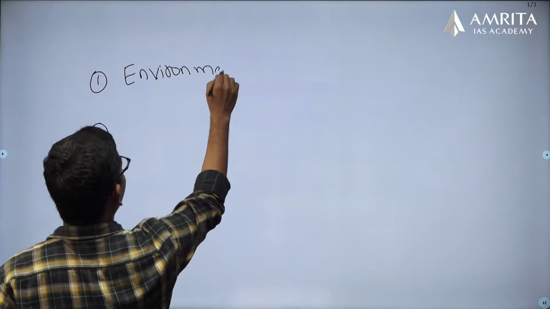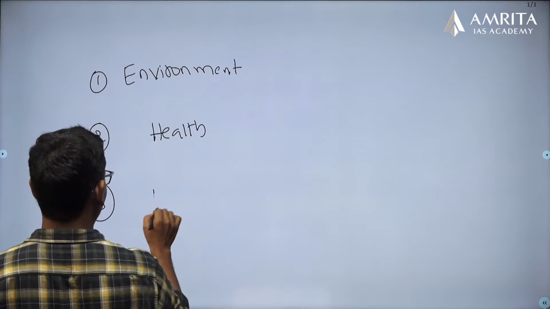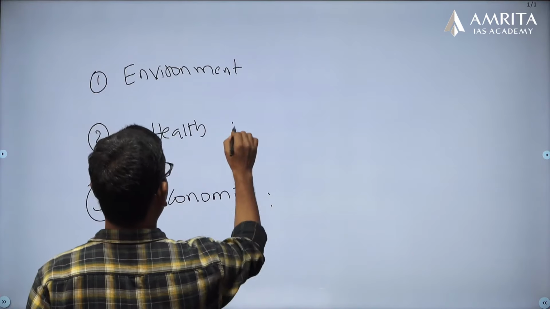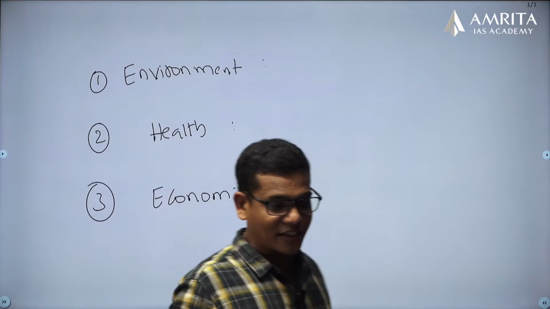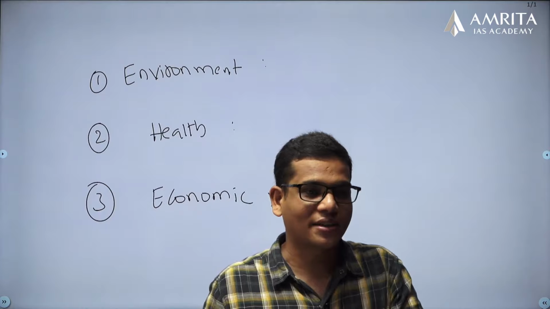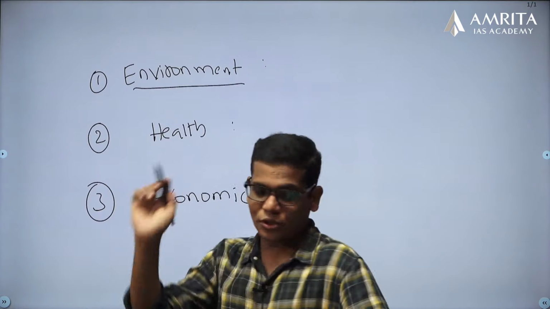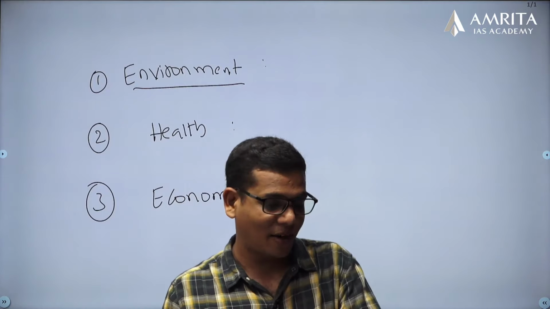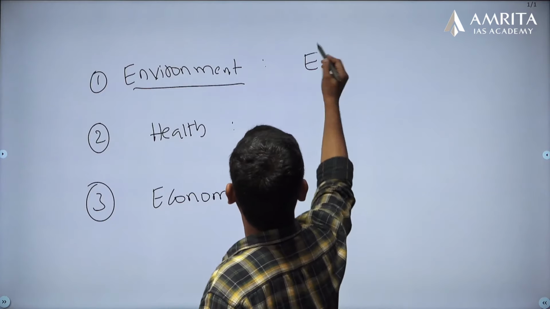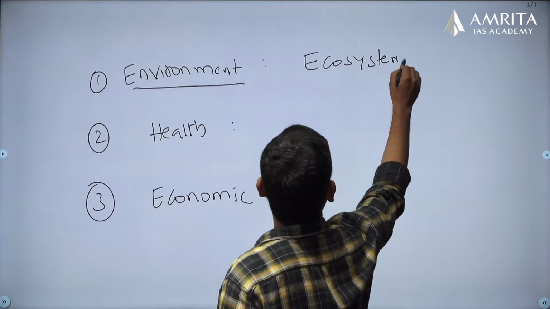Environment impact, health impact, economic impact. So I can classify it into environment impact, health impact and economic impact. When it comes to the environment impact, see, the ecosystem will get disturbed.